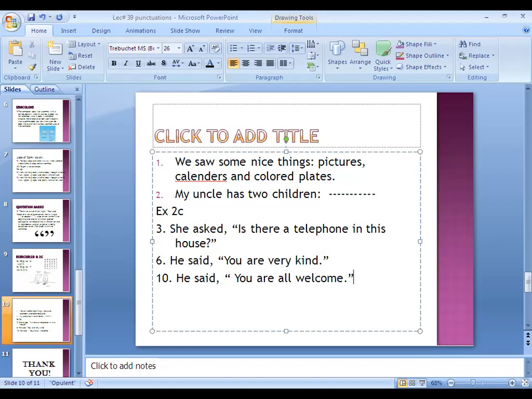Okay, you have to remember, you should be very careful which type of sentence it is, whether we have to put a period at the end of the sentence, whether we have to put a question mark at the end of the sentence, where we have to put a comma before starting quotation marks. Okay, before quotation marks you always have to put a comma. Okay, we have done direct and indirect, so you all know this thing.